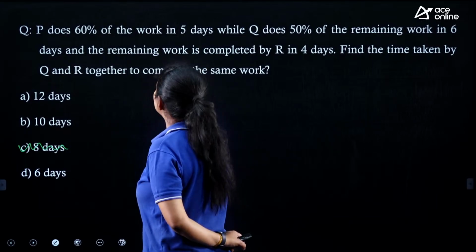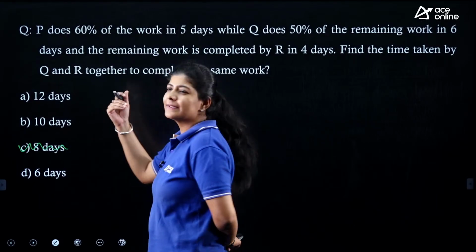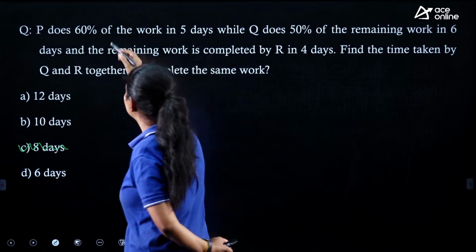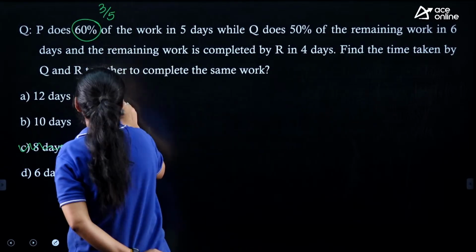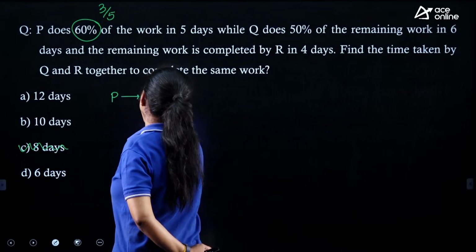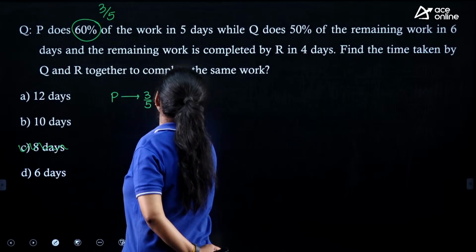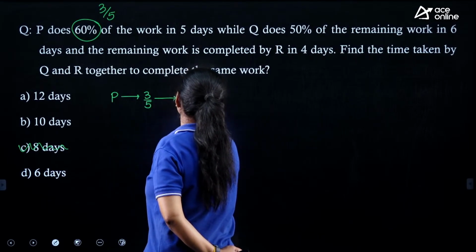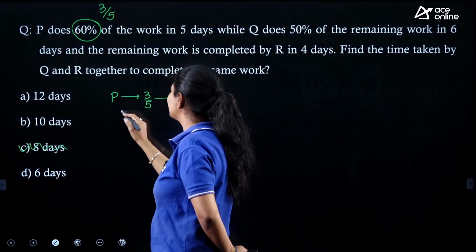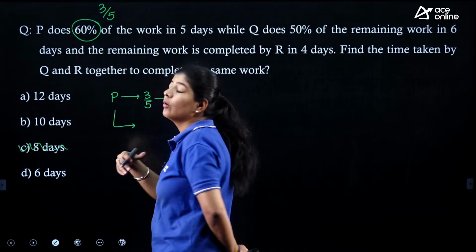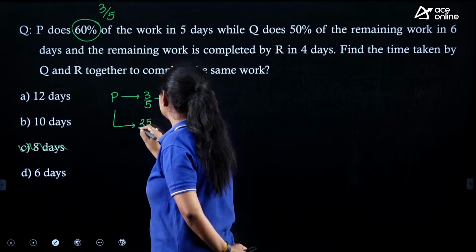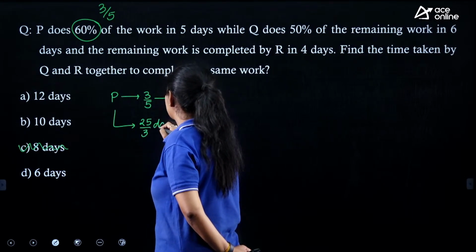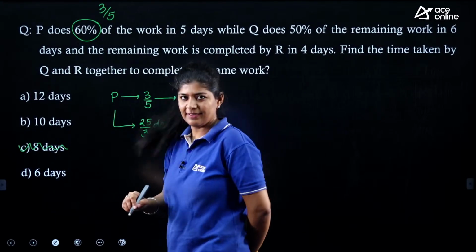B does 60% of the work in 5 days. 60% can be written as 3 by 5. So P is doing 3 by 5th of the work in 5 days, right? So we can say that B is completing the whole work, the 1 unit of work, in 25 by 3 days, right?